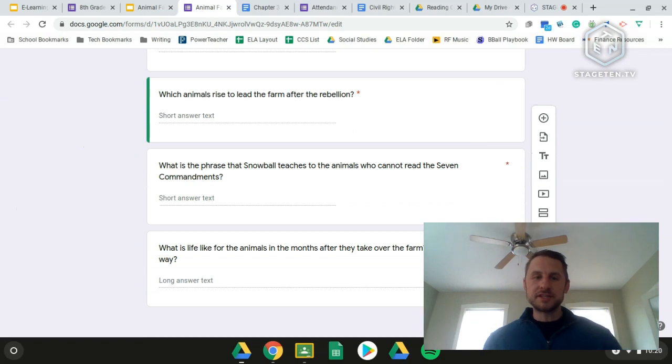What is the phrase that Snowball teaches to the animals who can't read the 7 commandments? We just talked about it. It's on the barn. That one should be there. The sheep love it. I can tell you that one, that the sheep love that phrase.